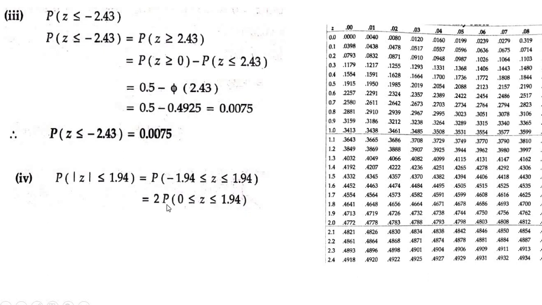Or else you can write it as P of z greater than or equal to 0 less than or equal to 1.95 plus P of z greater than or equal to 0 less than or equal to 1.94. Sorry, you can write it in that way also.